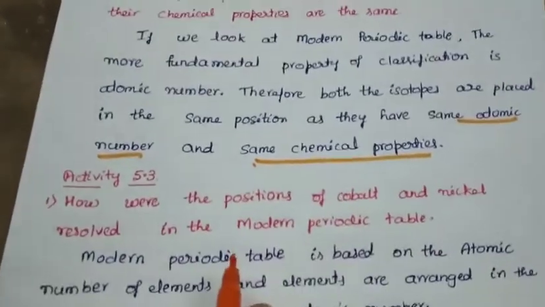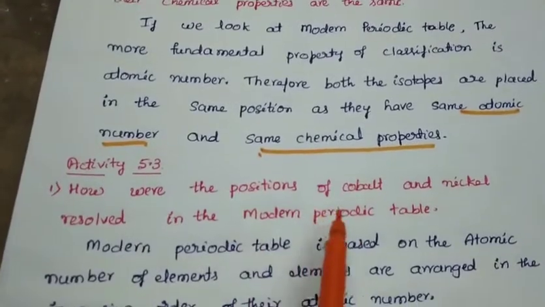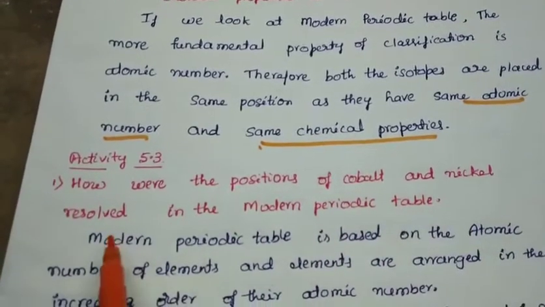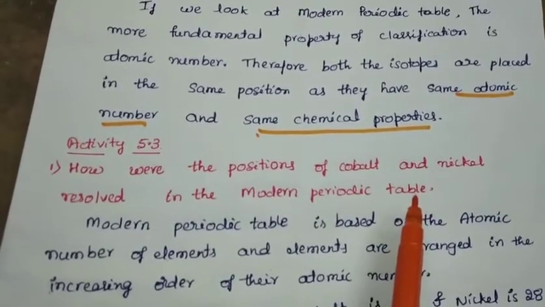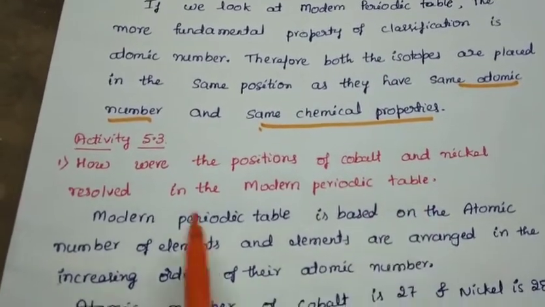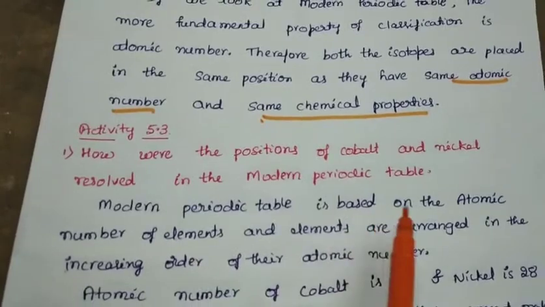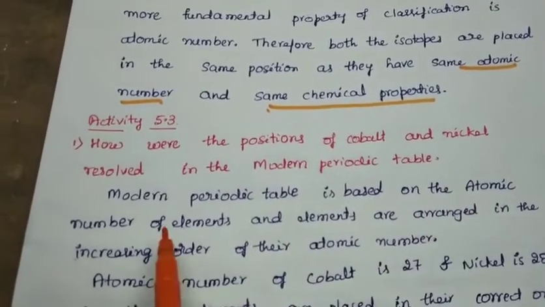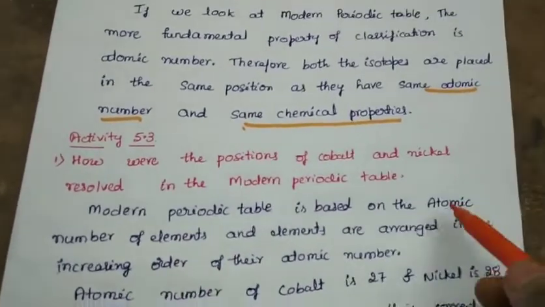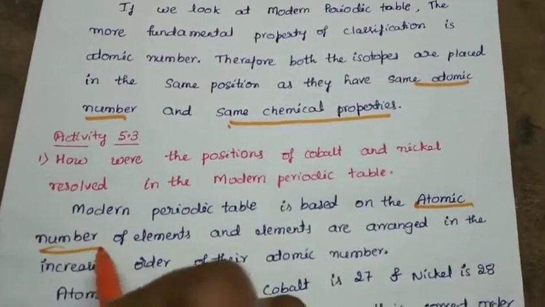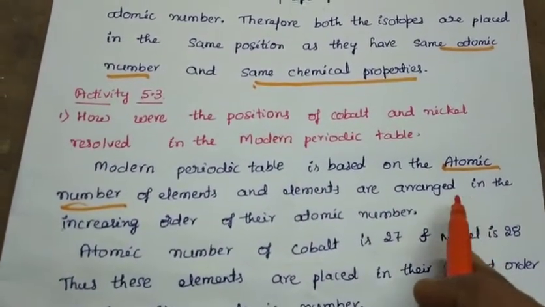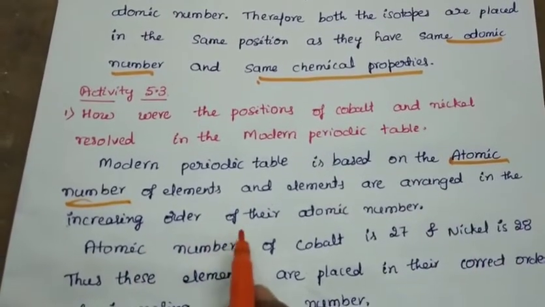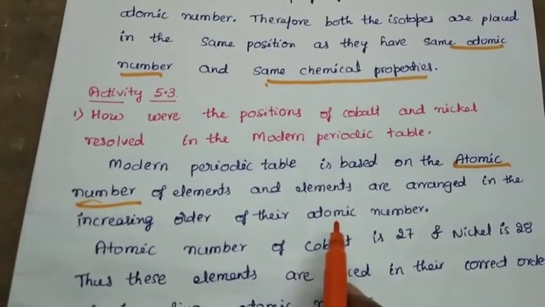Activity 5.3: how were the positions of cobalt and nickel resolved in the modern periodic table? The modern periodic table is based on the atomic number of elements, and elements are arranged in the increasing order of their atomic number.